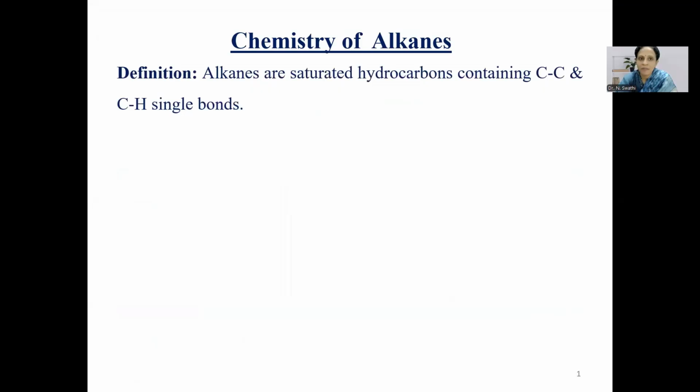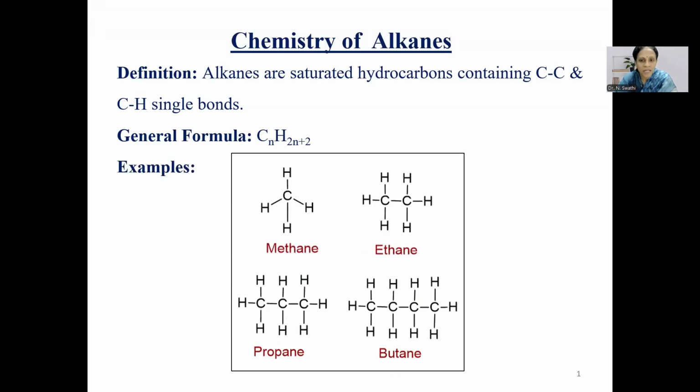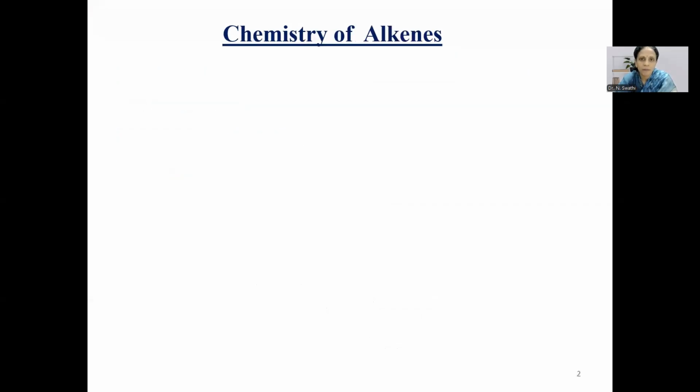Chemistry of alkanes. Alkanes are the saturated hydrocarbons containing carbon-carbon and carbon-hydrogen single bonds. The general formula is CnH2n+2. Coming to the examples: methane, ethane, propane and butane. These are a few examples of alkanes.